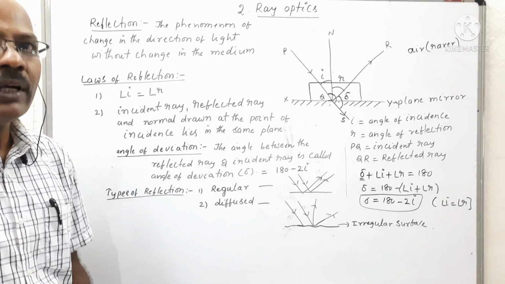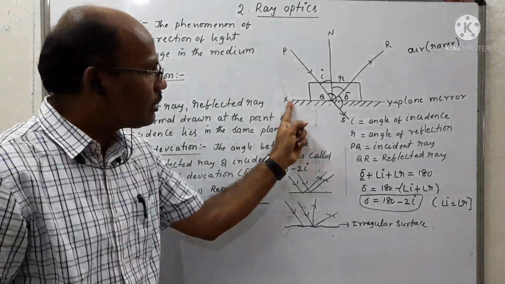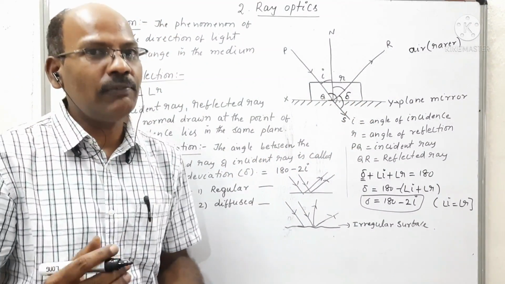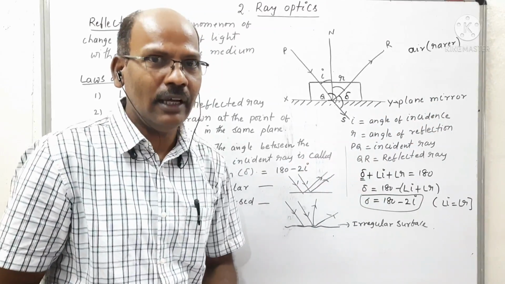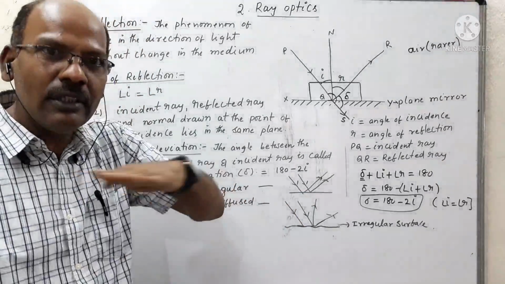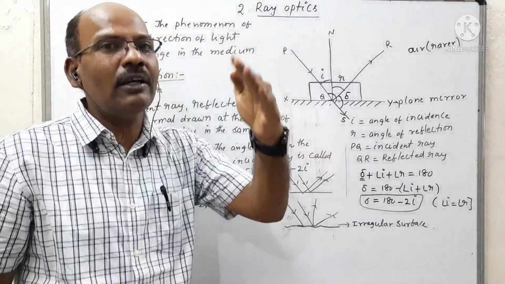Coming to the types of reflection depending upon the surfaces on which the light is incident. If the surface is a plane surface like a plane mirror, then the parallel beam of light which strikes the plane surface gets reflected in a particular direction.